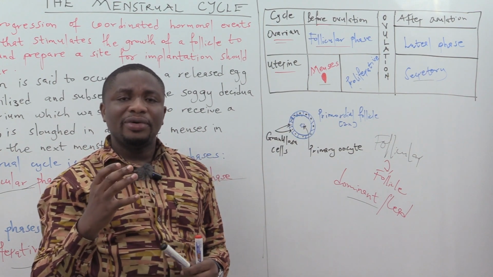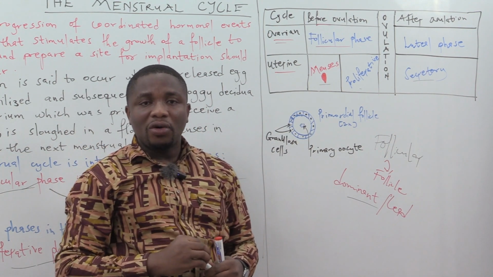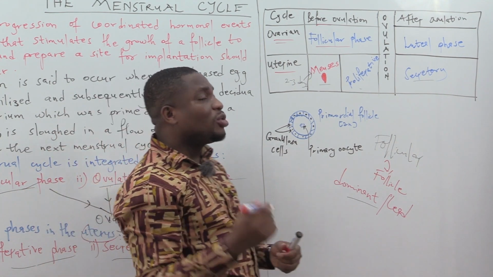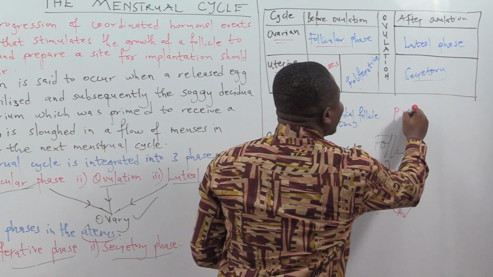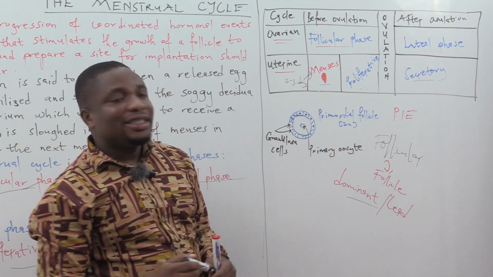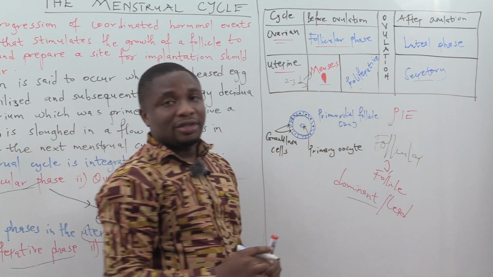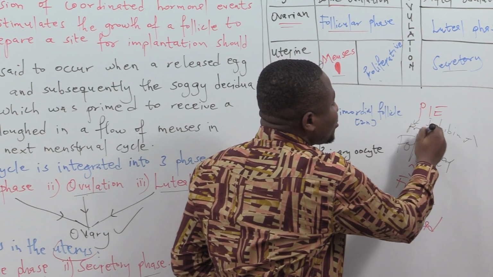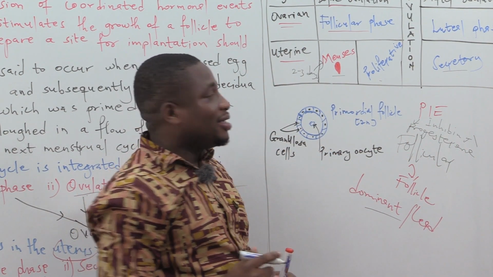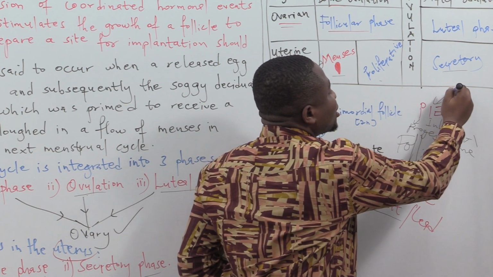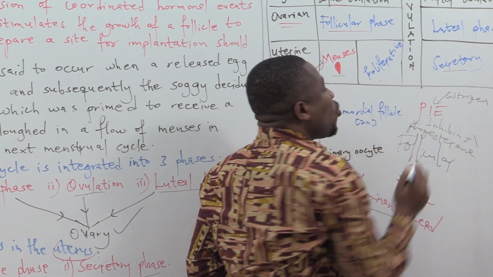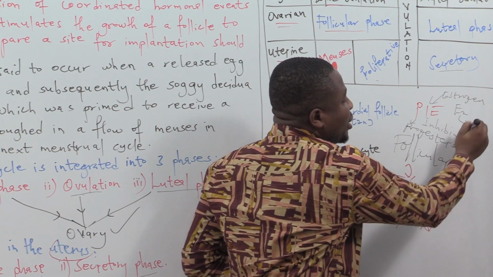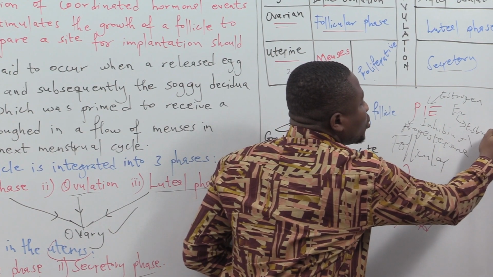In the follicular phase, 2 to 3 days before menstruation, what will happen? The level of certain hormones changes. Which hormones are we looking at? We can talk about PIE. The first P is progesterone. The I is inhibin A. And the E is estrogen, and here we are talking specifically about E2, which we know is estradiol.